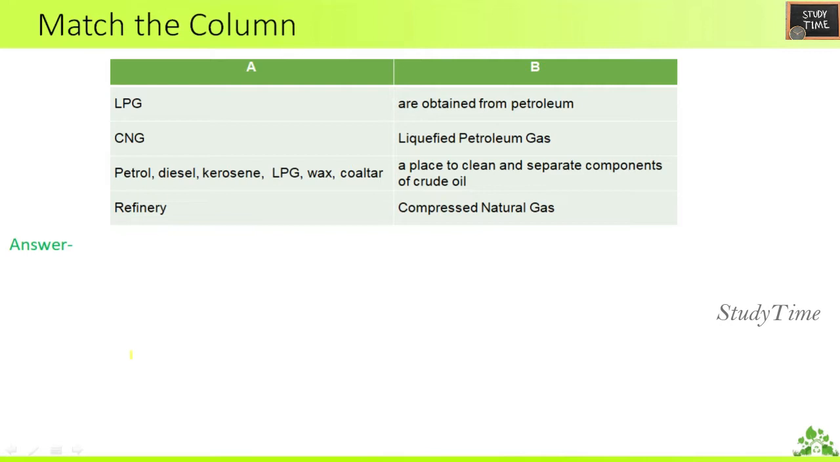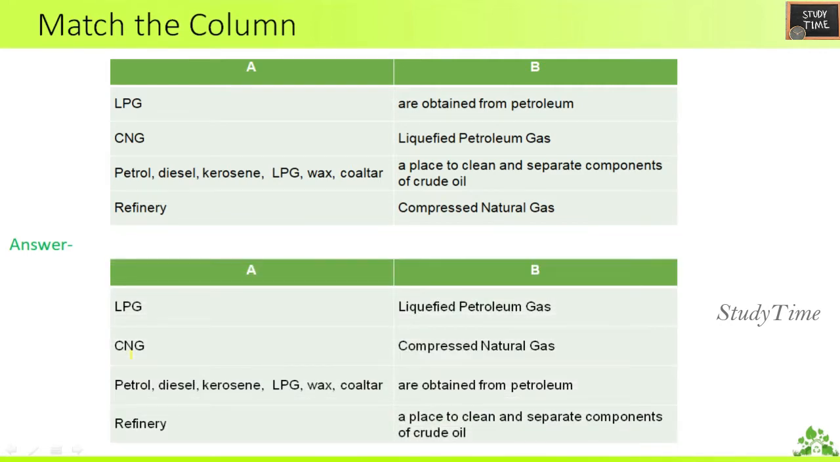Next we'll see match the following. Column A and column B are given. LPG means liquefied petroleum gas. CNG means compressed natural gas. Petrol, diesel, kerosene, LPG, wax, and coal tar are obtained from petroleum. A refinery is a place to clean and separate components of crude oil.